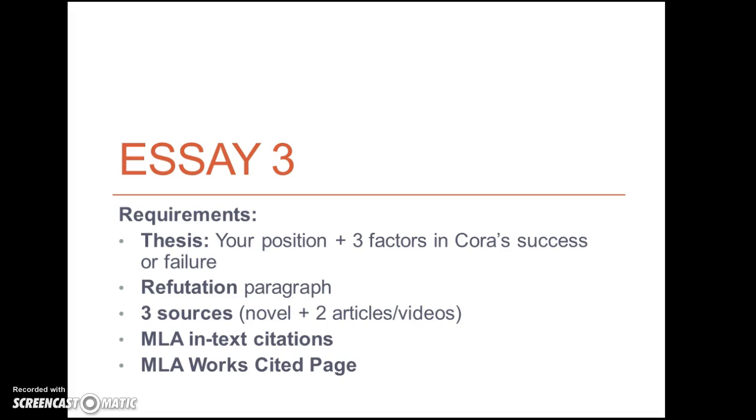And the requirements, in addition to having a thesis, is to have a refutation paragraph. So this essay will be at least 6 paragraphs. You need to use 3 sources. The novel is required, plus 2 articles or videos, anything that we've used in our class that pertains to this topic. You do not need to go out and find new sources. We don't have time for that, right? And in addition, you need to use MLA in-text citations and a separate works cited page.